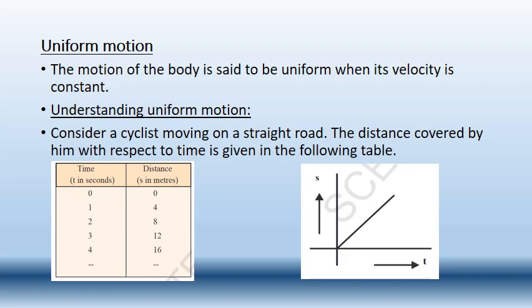Understanding the uniform motion, let us understand this one. Let us take one example. One cyclist is moving on a straight road. The distance covered by him with respect to the time is given here. When the time is 0 seconds, he did not cover any distance, so the distance is also 0 meters.